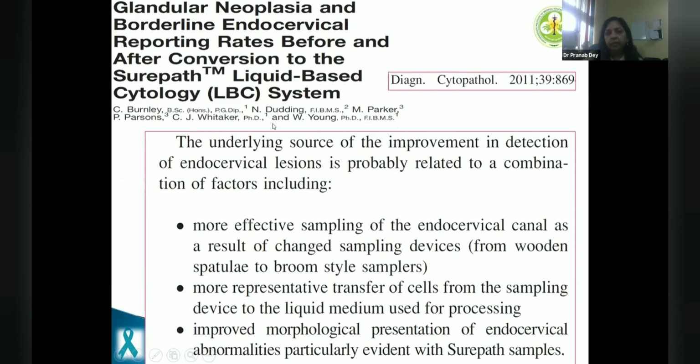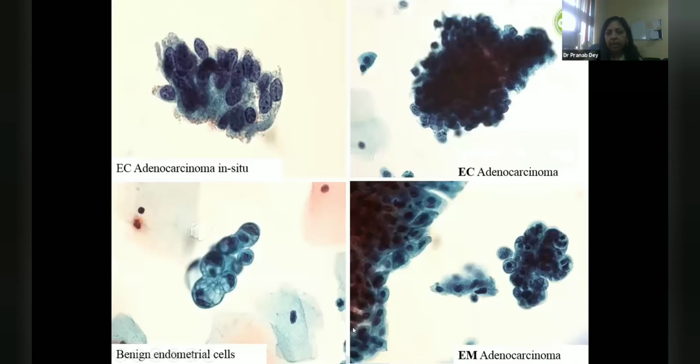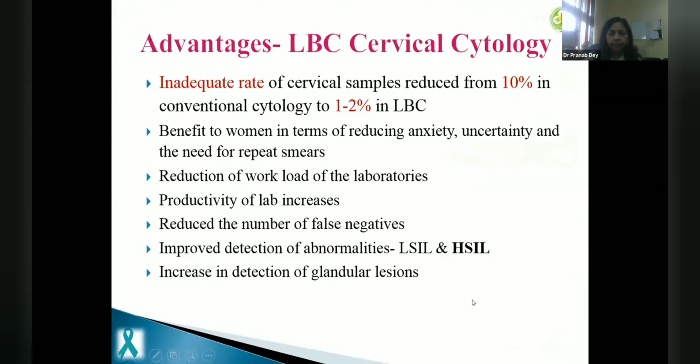And I've worked with Nick Dutting, and he used to be very much fascinated with endometrial cells and endometrial adenocarcinomas, and we've seen so many cases of endometrial adenocarcinomas, even carcinosarcomas or MMMTs in liquid-based cytology, and you can confidently diagnose these cases on liquid-based cytology. So all these are examples of glandular lesions which have been seen on liquid-based cytology, like AIS or endocervical adenocarcinomas, IUCD changes, and endometrial adenocarcinoma.